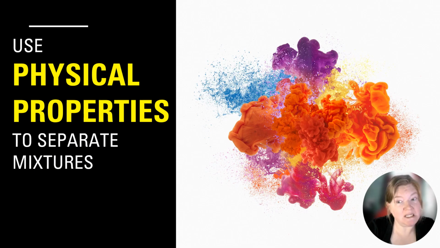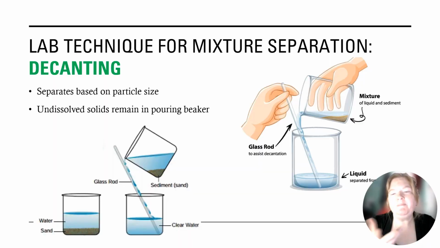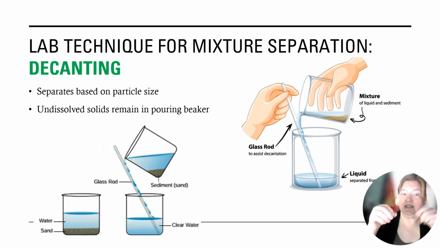All right, I've already mentioned it a little bit, but we use physical properties to separate mixtures. So a real basic one is decanting, which I just like to call careful pouring. Basically, you typically use a stirring rod, and pour the liquid, which has a solid visible in it, along that glass rod. You can pour off the liquid and keep the sediment, the solid, inside the other beaker. Not a super precise way, but possible.